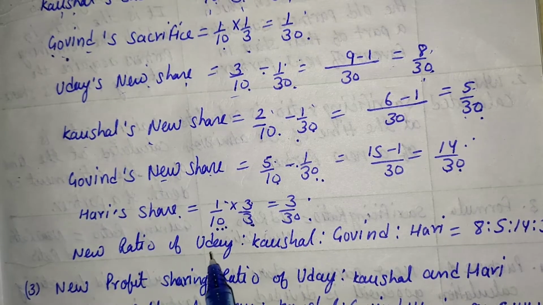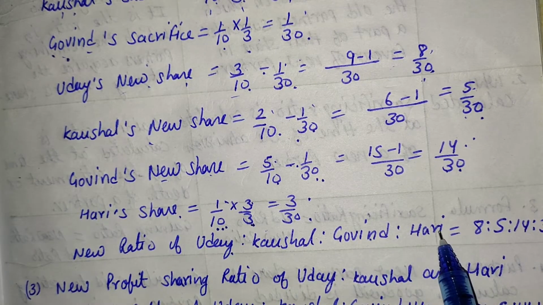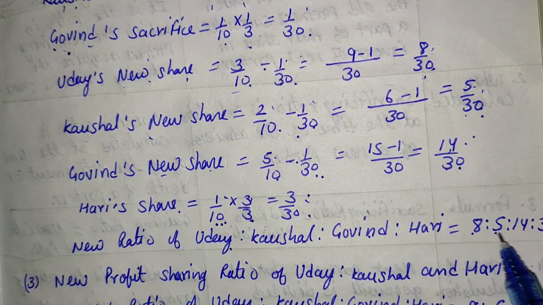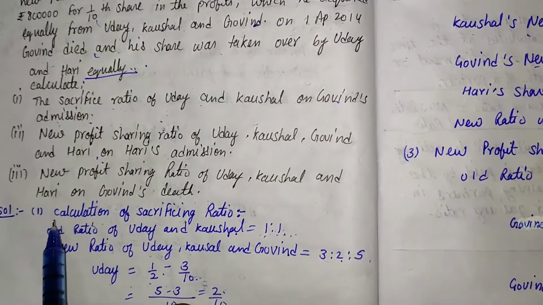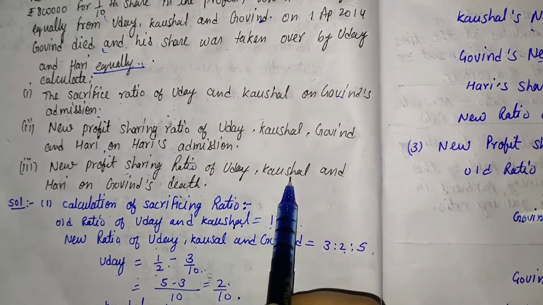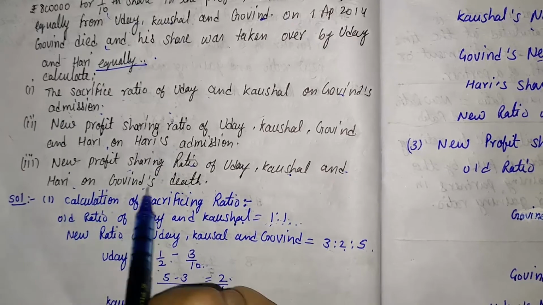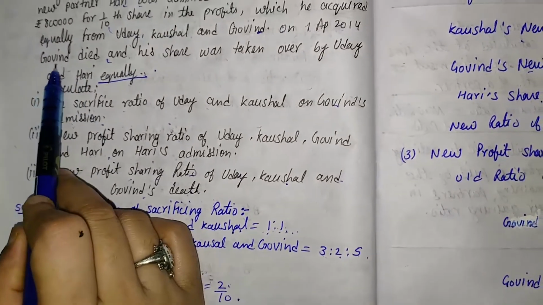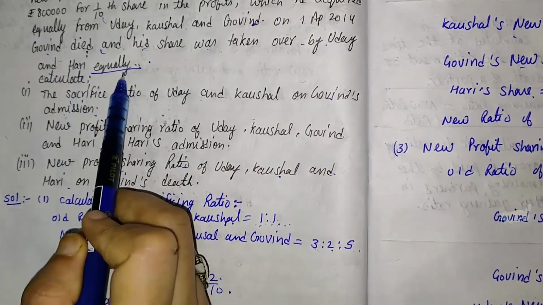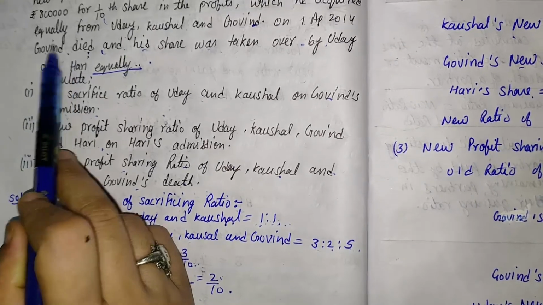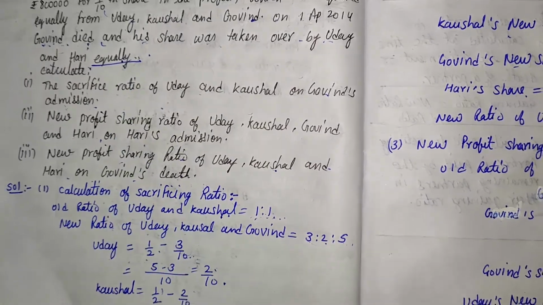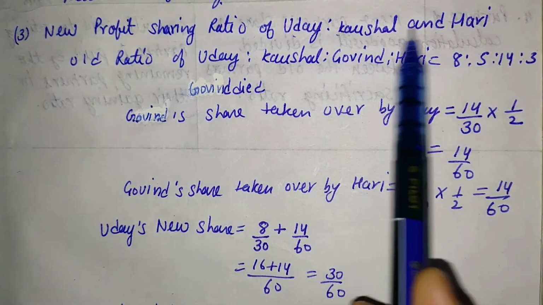It means the new ratio of Uday, Kaushal, Govind and Hari becomes 8:5:14:3. Now come to the third part, the new profit sharing ratio of Uday, Kaushal and Hari on Govind's death. Govind died and his share was taken over by Uday and Hari. So here the solution is the new profit sharing ratio of Uday, Kaushal and Hari.